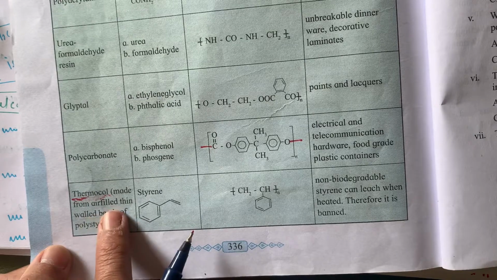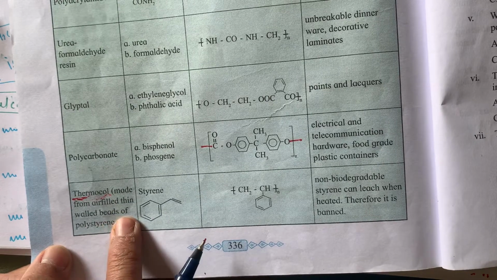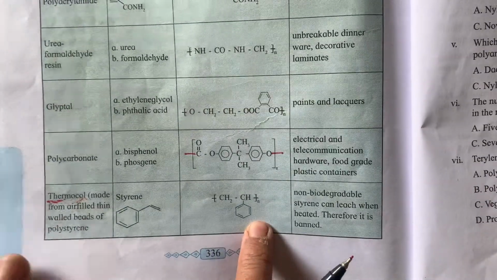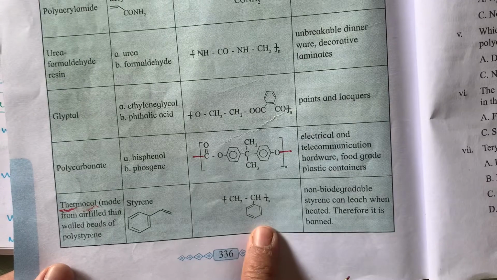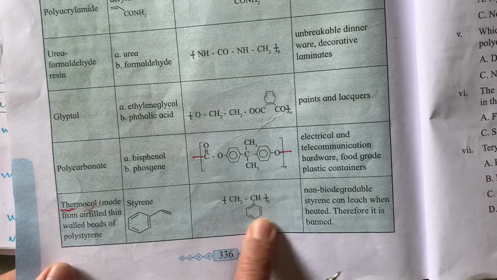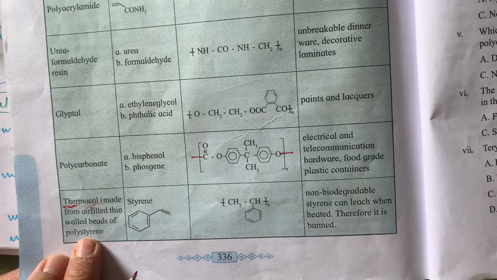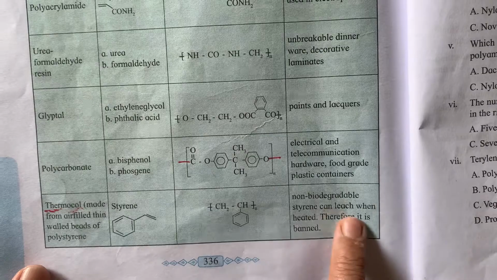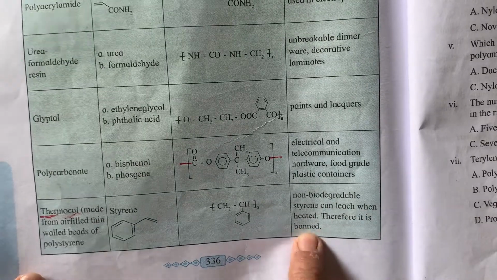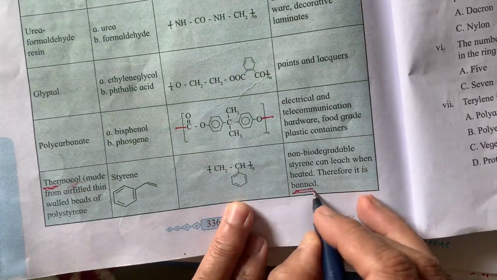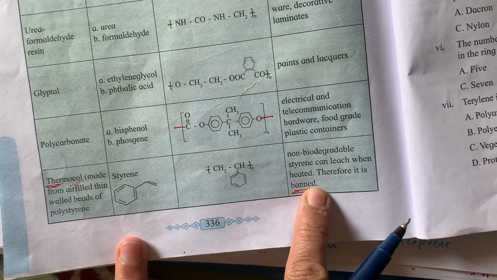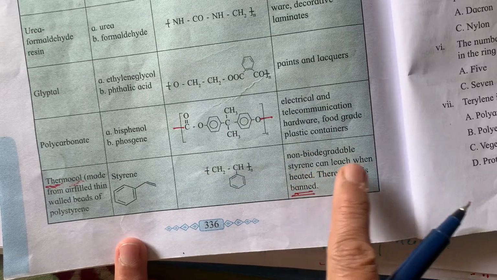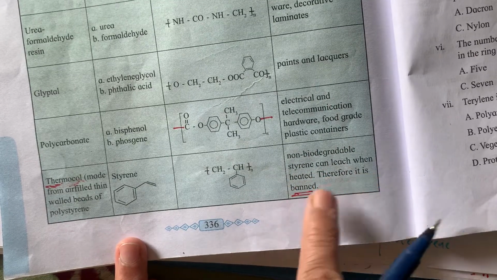Made from air filled thin walled beads of polystyrene. So the monomer is styrene, here it is addition polymerization, and we get the polymer, that is polystyrene. Non-biodegradable, styrene can leach when heated, therefore it is banned. This is very important. Why is thermocol banned? So you can write this: it is non-biodegradable, styrene can leach when heated, and therefore it is banned.